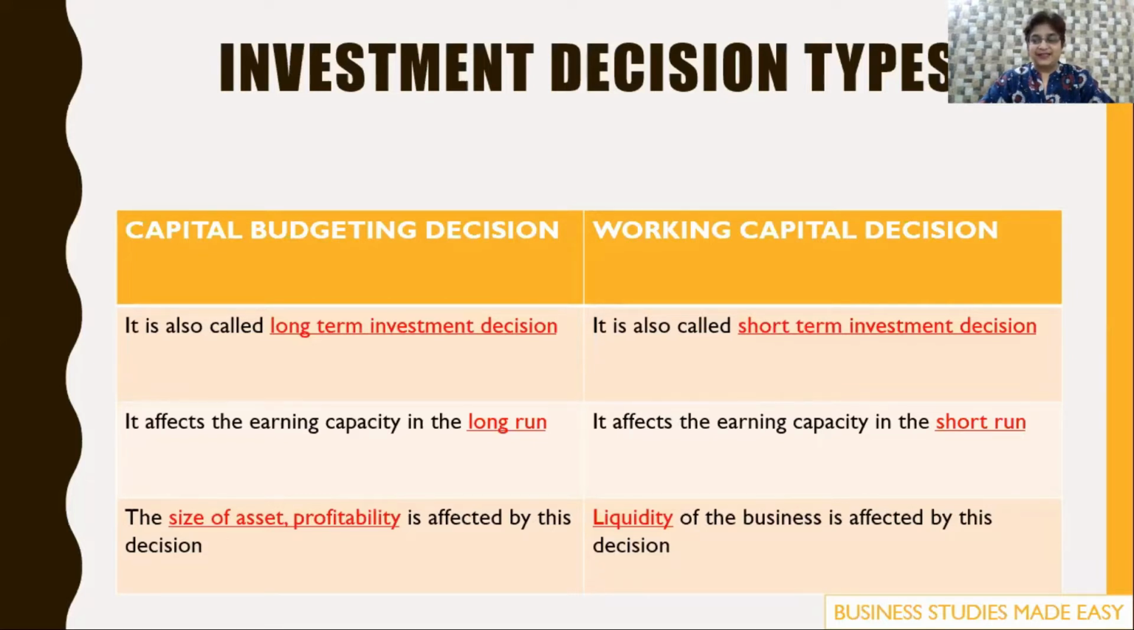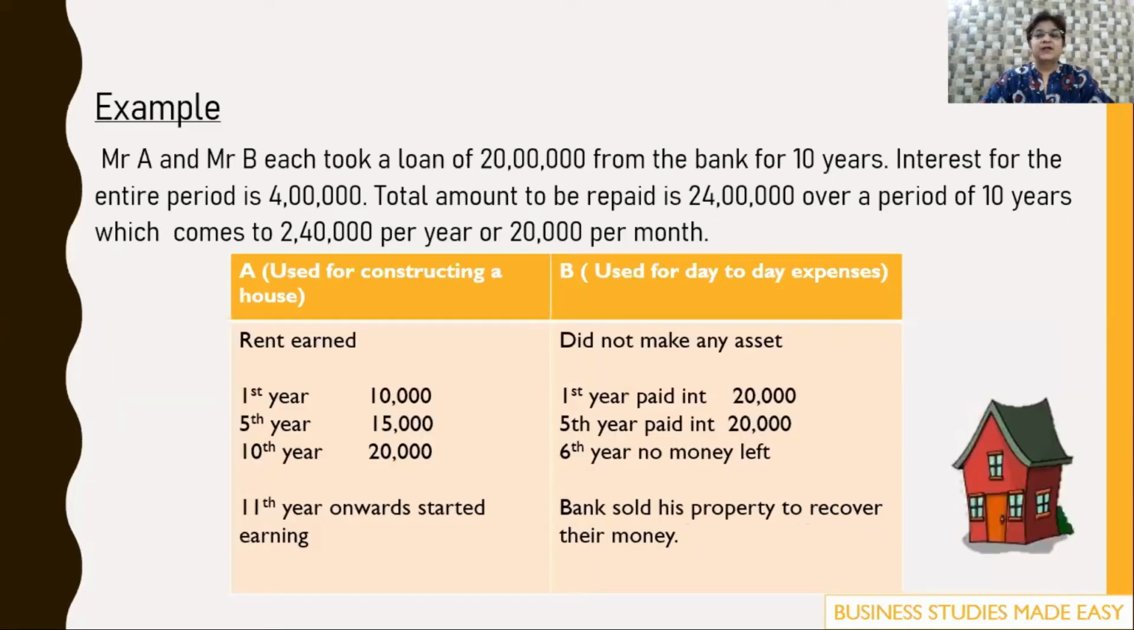Let's understand this with the help of an example. There are 2 people, A and B, and both have taken a loan of 20 lakhs from the bank for a period of 10 years. They have to return it every year, and the interest comes to 4 lakhs. So together they have to return 24 lakhs over a period of 10 years. That comes to 2,40,000 per year and 20,000 per month. So every month, both A and B have to return 20,000 to the bank.